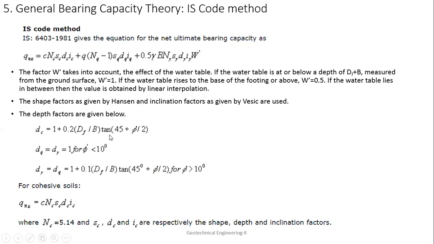And when it is purely cohesive soil, these two factors will not be considered. Okay, so the only things which will be considered will be c Nc, Sc, Dc, Ic. Here Nc is 5.14, and Sc, Dc, Ic are the respective shape factor, depth factor, and inclination factor. Okay, I hope you understood it.